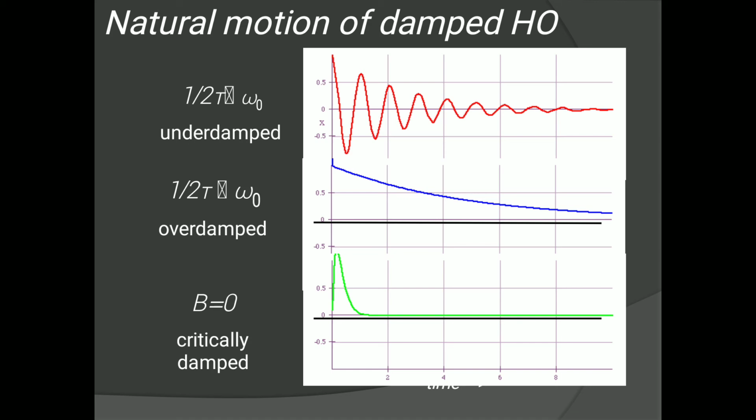Then last is critical damping. Here beta, that is the factor, tends to 0. If the damping is such that 1 upon 2t is practically equal to omega 0, right? Here 1 upon 2t is equal to omega 0, then beta also tends to 0. So when an oscillator is critically damped, this situation is called critical damping.